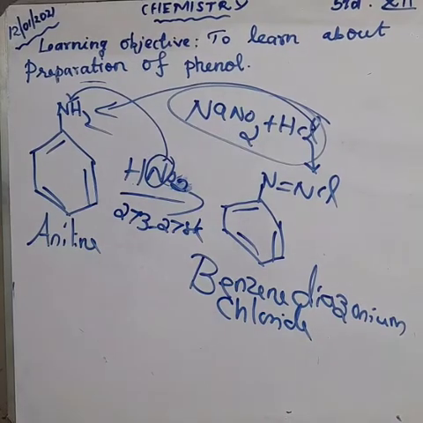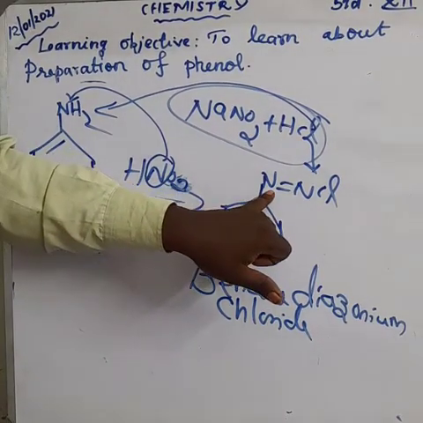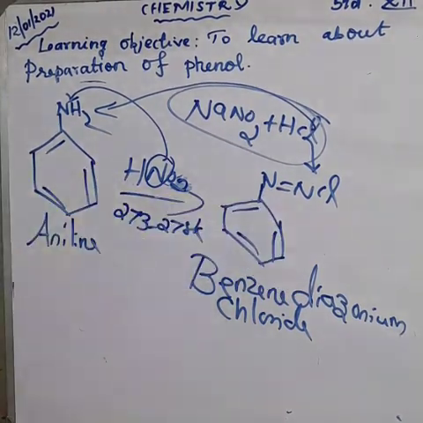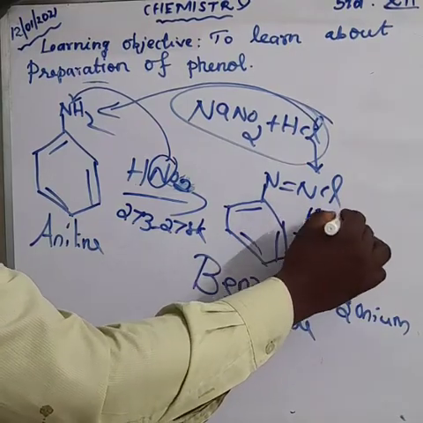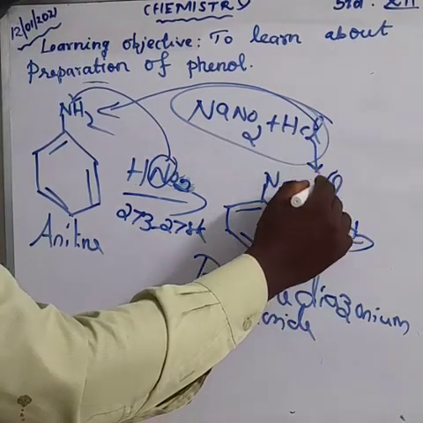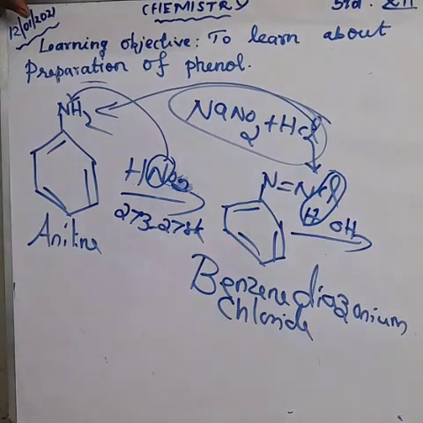Diazonium has nitrogen double bond nitrogen, two nitrogens, so we say diazonium chloride. This on hydrolysis with water, adding H2O, hydrogen combines with chlorine to form hydrochloric acid.